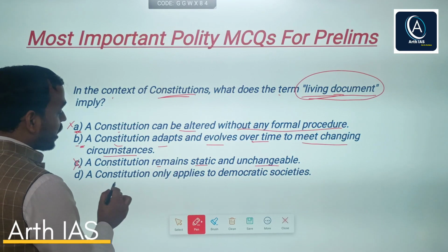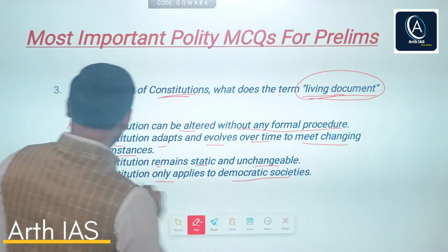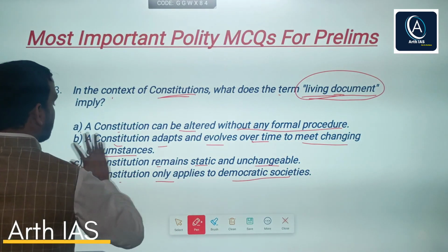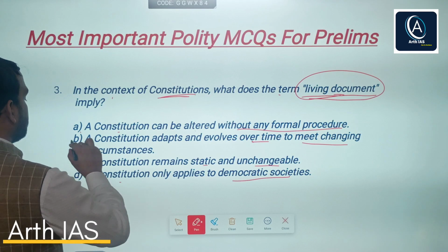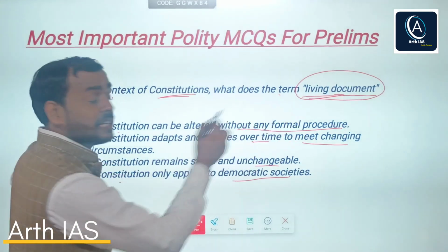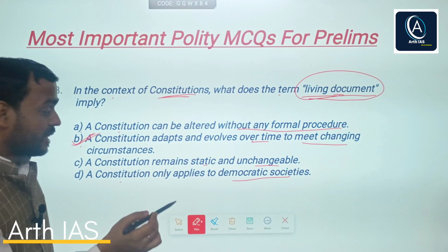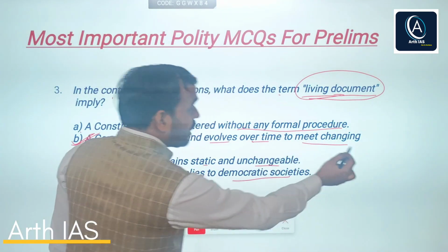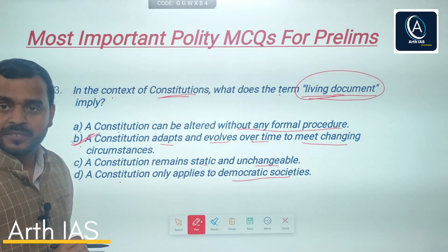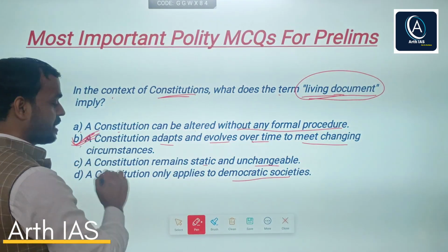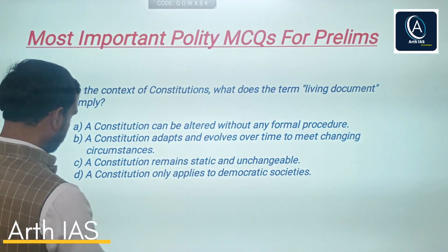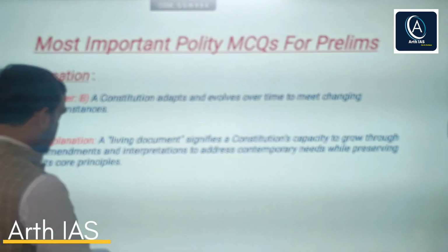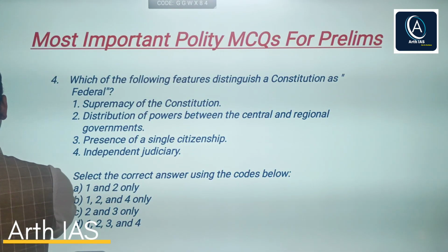D says a constitution only applies to democratic society. No meaning of this statement. So the correct answer would be option B. Constitution as a living document implies that a constitution adapts and evolves over time to meet changing circumstances. So B is the right answer. See the explanation. Now we will move towards the next question, fourth question.